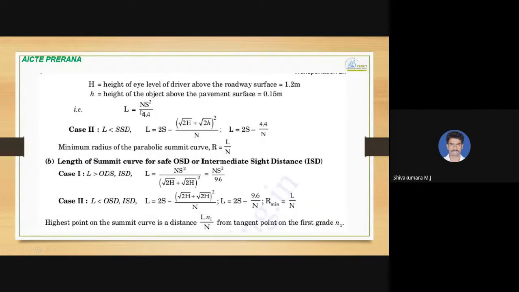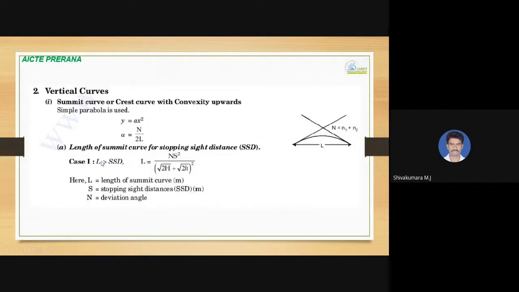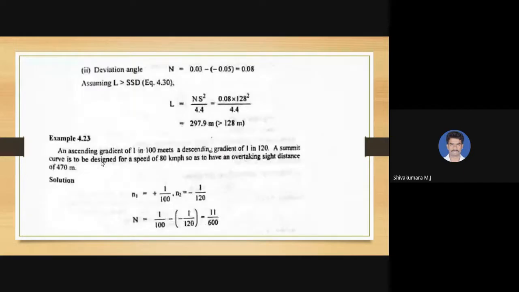Length of summit curve, L equal to nS square divided by 4.4, where L is greater than SSD. So this is the formula we used. N is 0.08 and S is 128, which we already calculated, square divided by 4.4. So we will get 297.9 meters. This 297.9 meters is greater than the stopping sight distance 128, so this is okay. The length of this curve is 297.9 meters. It is okay.